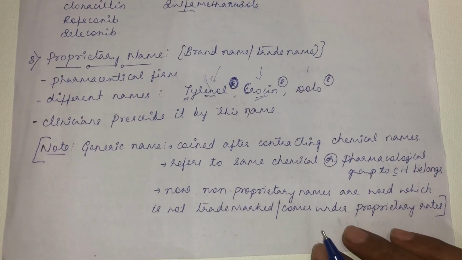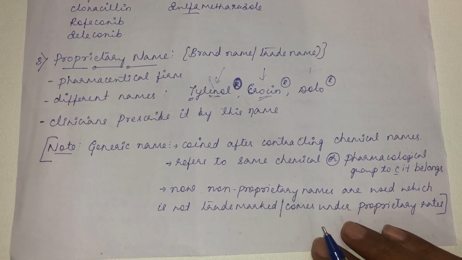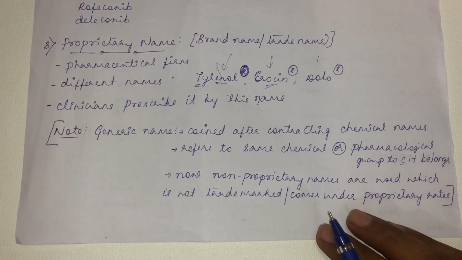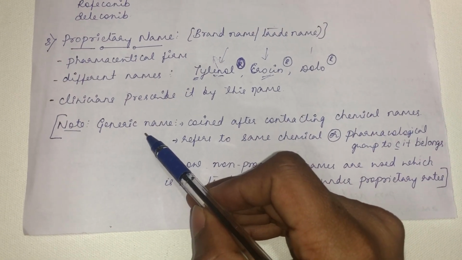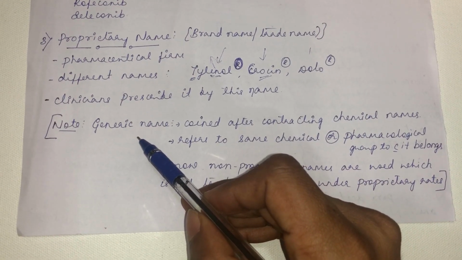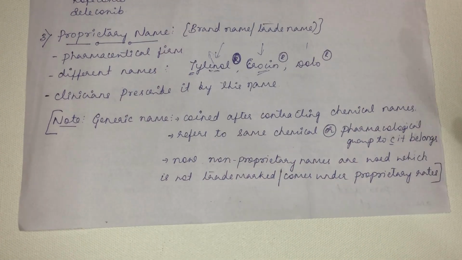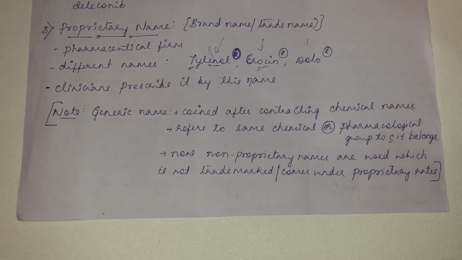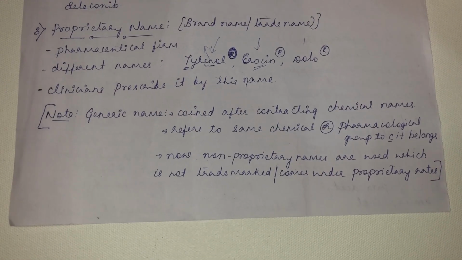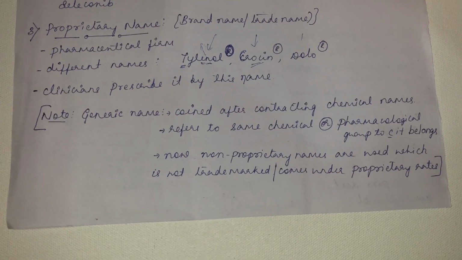And there is another term which always comes into picture. It always takes limelight in naming of drug, that is generic name. So what is this generic name? See, more often the government boasts of using it. I have given so many incentives to use generic names. See, Janaushadhi Kendras are there where they concentrate more on dispensing of generic drugs.